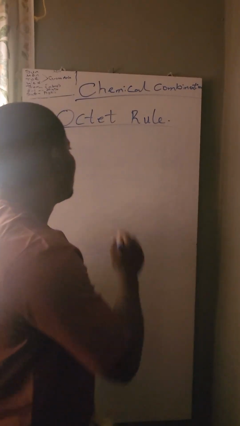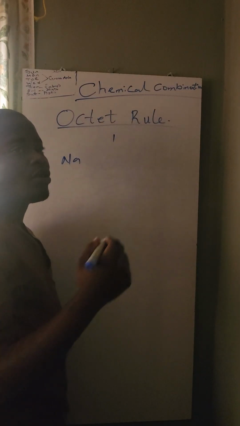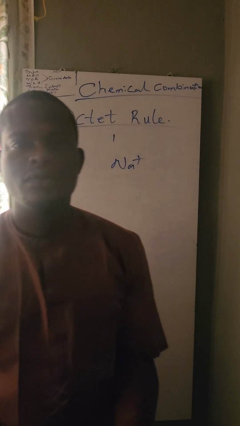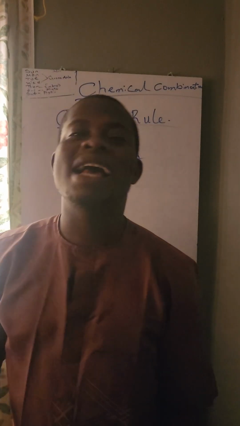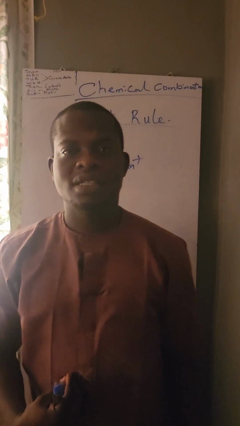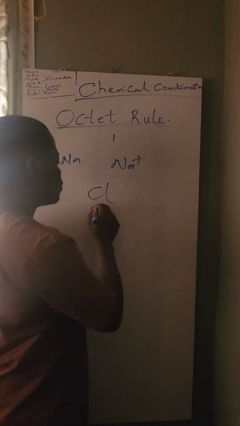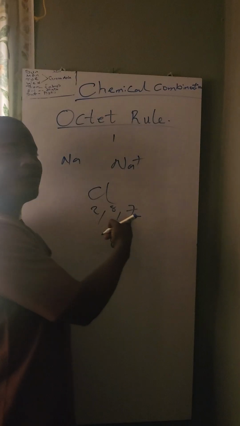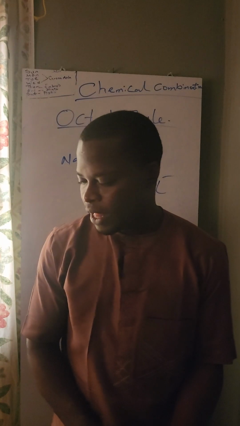For example, sodium can donate 1 electron. That means its valence electron is what? 1. That's why, when we're talking of the ionized form of sodium, we write Na+. If it is a negative element, we can say a valence electron is the number of electrons that can be accepted to form an octet or duplet configuration. For example, chlorine is 2, 8, 7. It needs 1 electron to obtain octet configuration. So the ionized form of chlorine is what? Cl-. Are you guys with me?